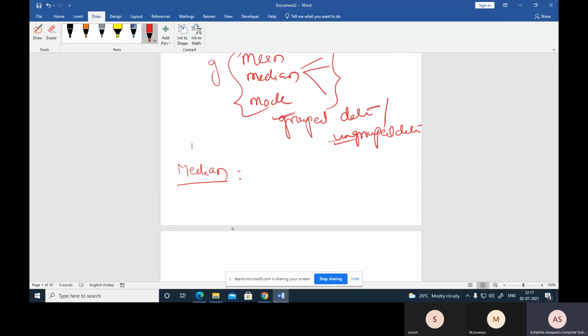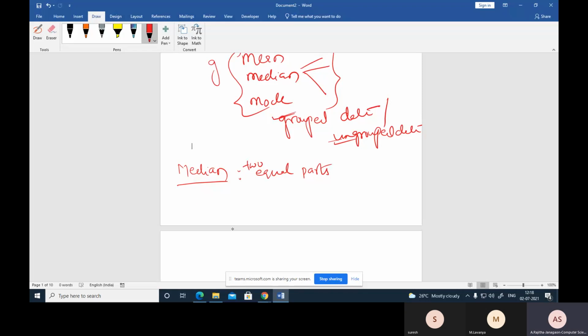What is the median? First we discussed the partition values, which are the positional averages, and in that the first one is the median. The median is the point or value which divides the data into two equal parts, when the data is arranged in numerical order. So the data must be ranked first, and then we can find the median value.